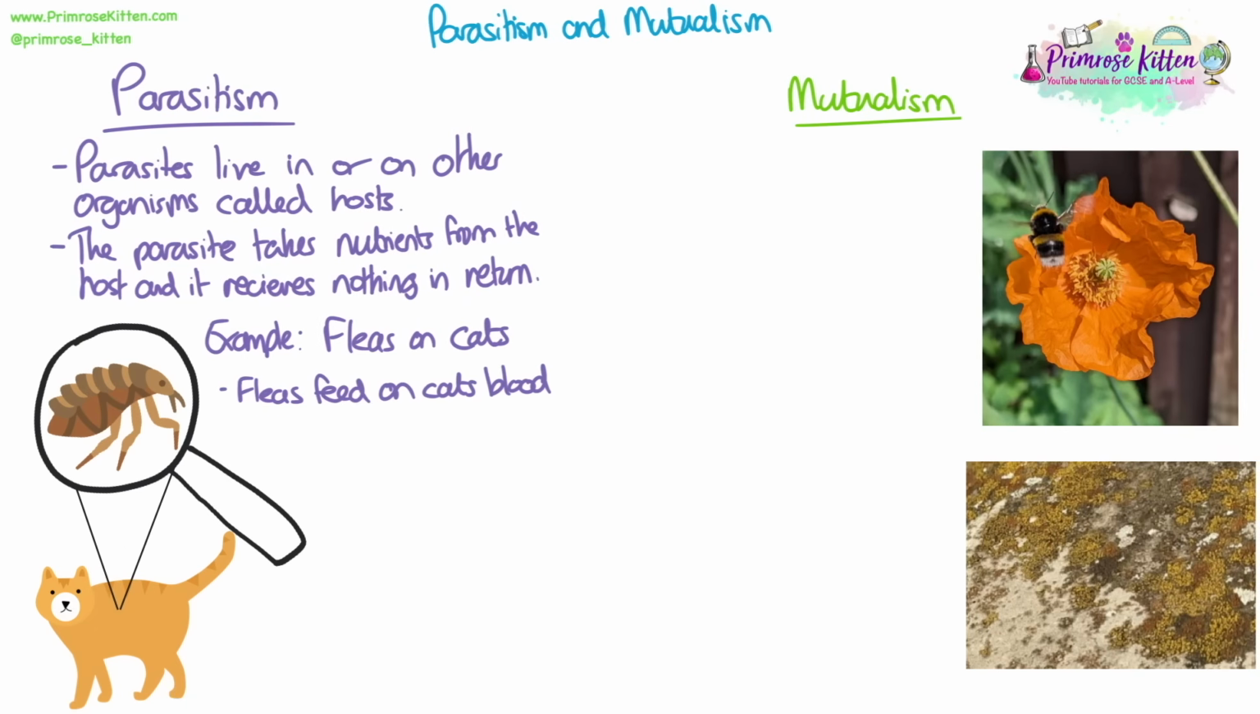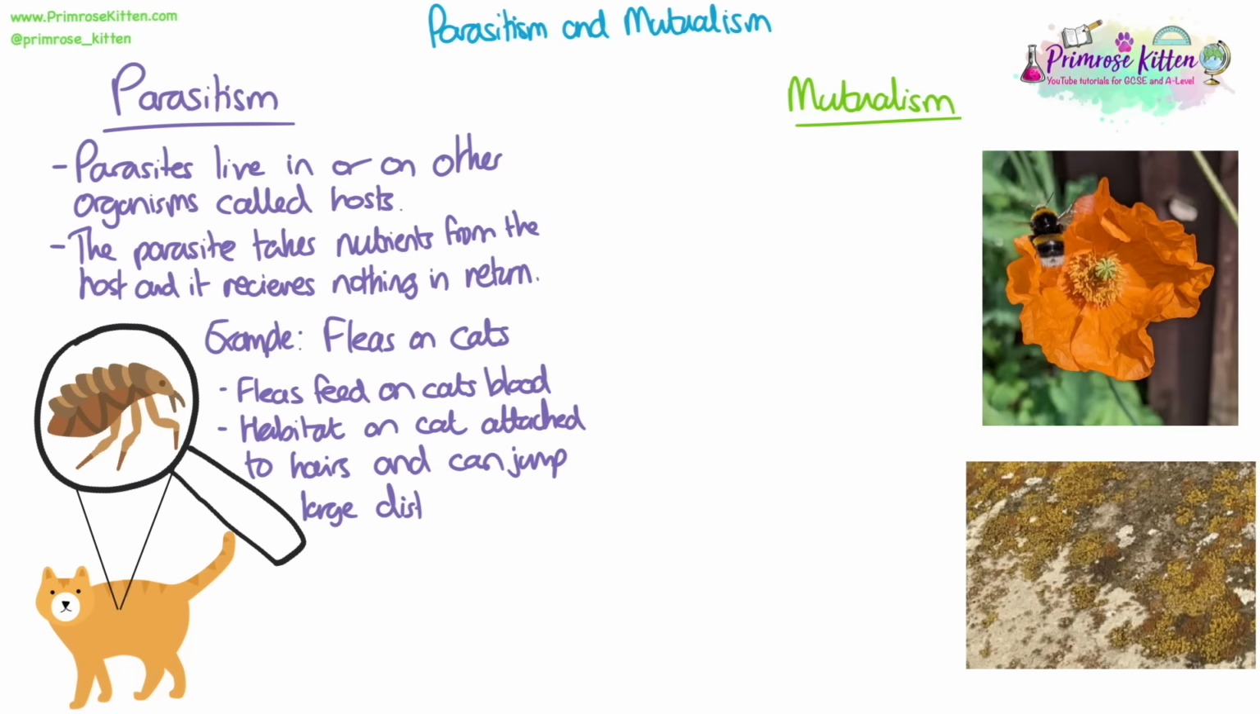An example is fleas on cats and also on dogs and other animals. Fleas feed on the blood of the cat. They also live on the cat, which provides them a habitat as they are attached to their hairs, and they can jump large distances, which allows them to jump from one organism to another.